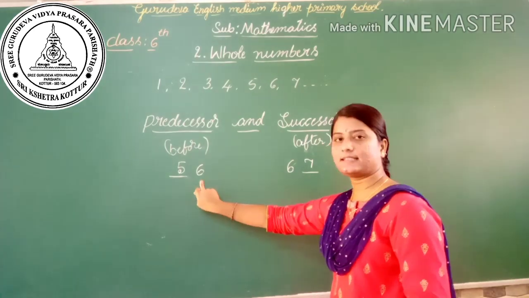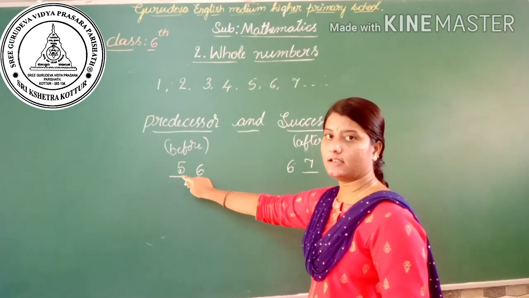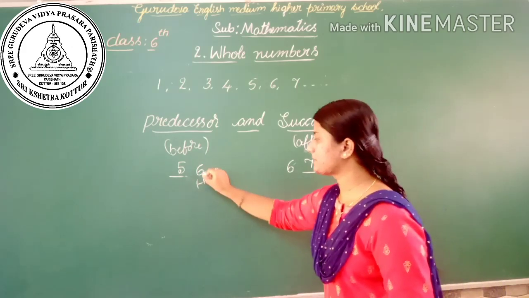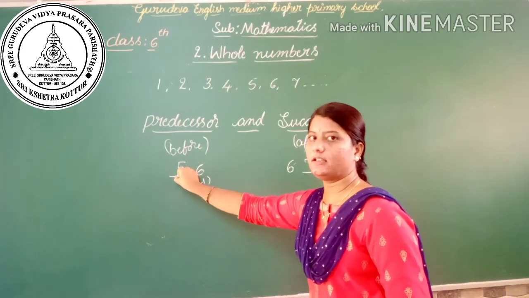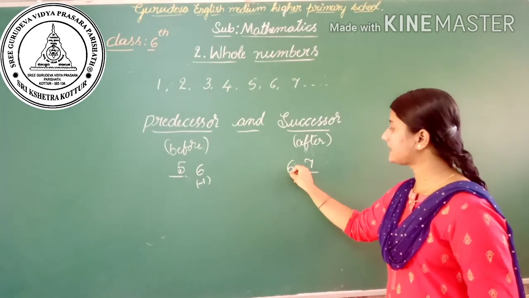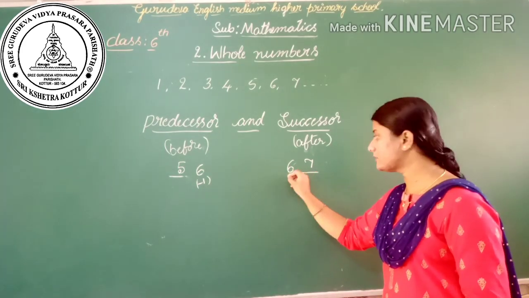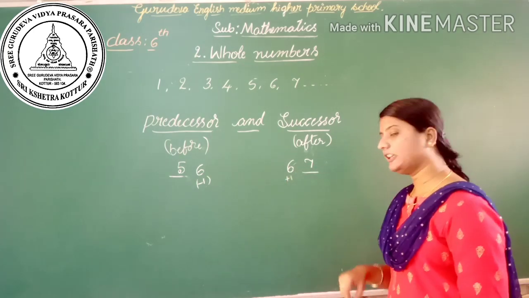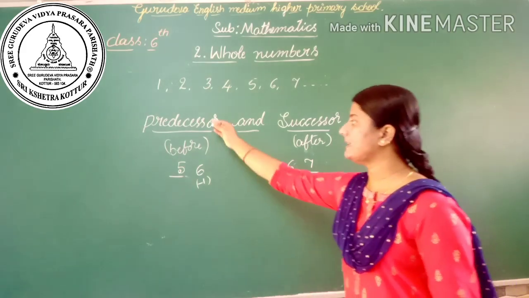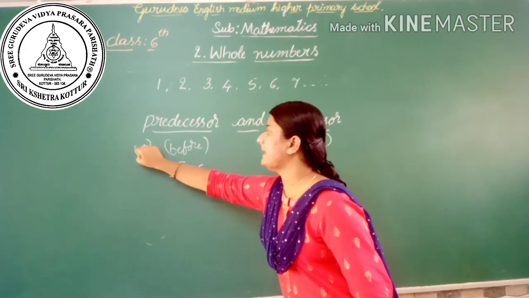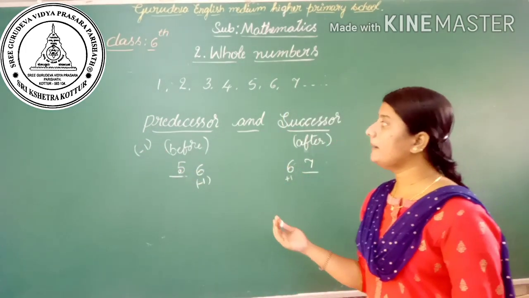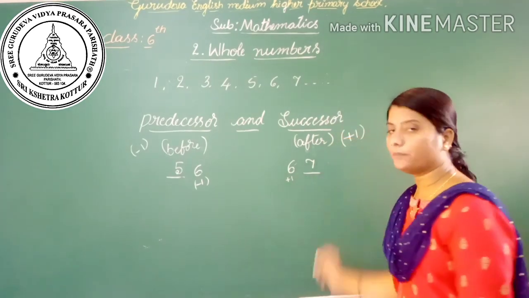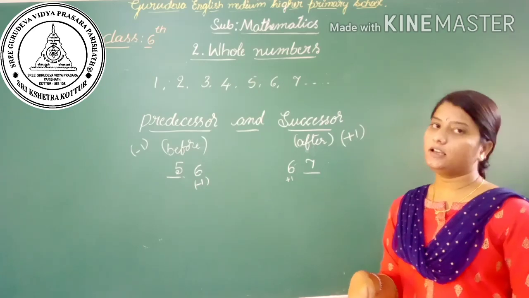Observe here. Here there is a 6. To get the predecessor of 6, 1 is subtracted from the given number. So 6 minus 1 is 5. Similarly, what is the successor of 6? That is 7. You can also observe here, if we add 1, we will get the successor of the given number. We can say that for the predecessor, we have to subtract 1 from the given number. Then if we add 1 to the given number, we will get the successor of the number.